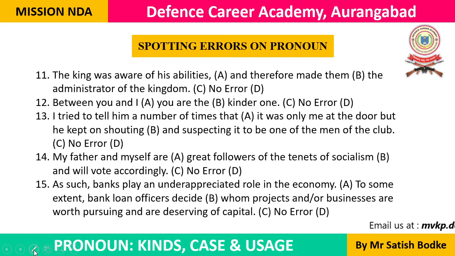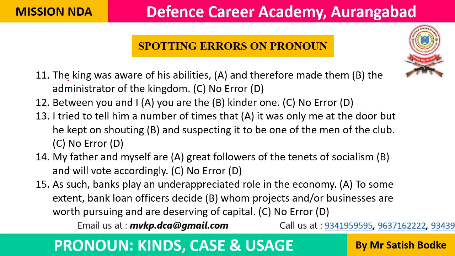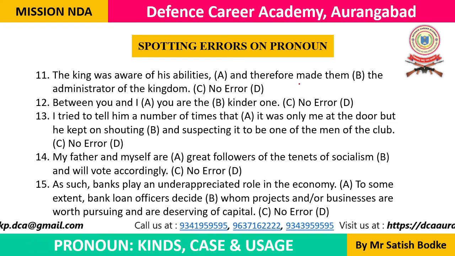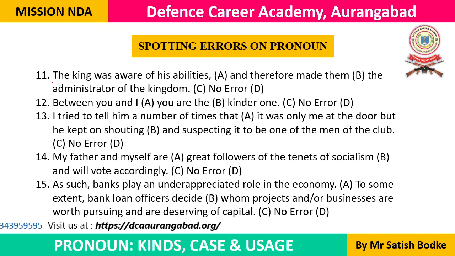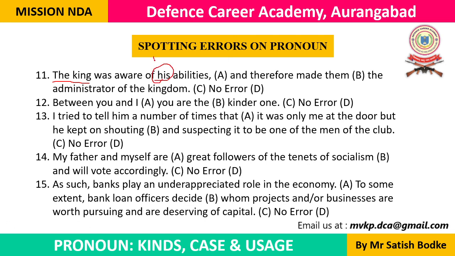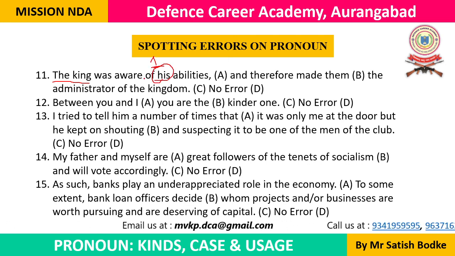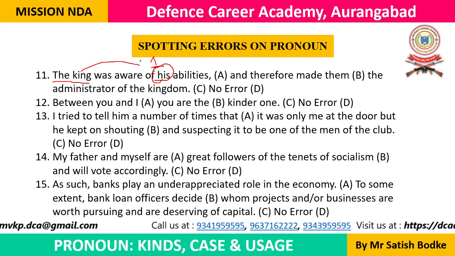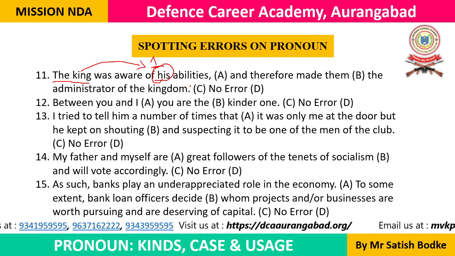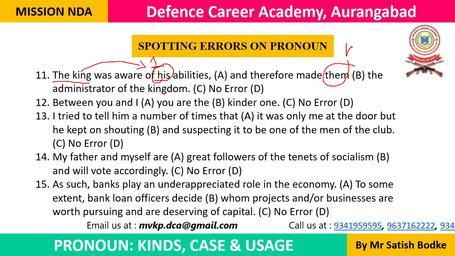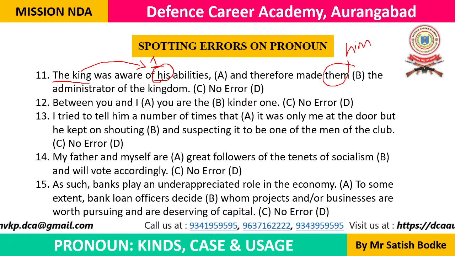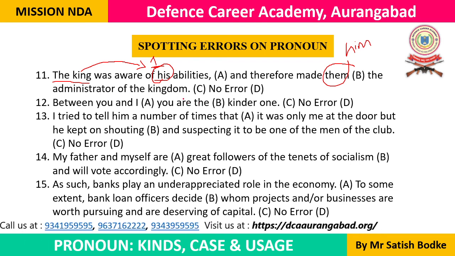Now example number 11 to 15, we have in all 20 examples in this session. 11. The king was aware of his abilities and therefore made them the administrator of the kingdom. कौन aware था? The king was aware. किसके abilities के बारे में? His abilities. अब his abilities means we are talking about one person. The king was aware of his abilities, means only one person के बारे में हम बात कर रहे हैं. The king was aware of his abilities and therefore made them, नहीं, made him आएगा, and therefore made him the administrator of the subject.